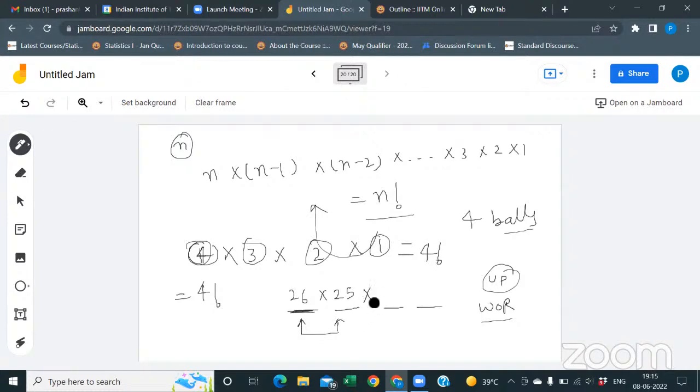Similarly, two alphabets have been used, so for the third place how many ways do we have? 24. For the fourth place? 23. This is for without replacement. Suppose instead the question is that we can make the password using uppercase alphabets when repetition is allowed, meaning I can use all the alphabets again and again. Then for the first place there are 26 ways, for the second 26, for the third 26, for the fourth 26. That's it. These things you have to keep in mind.